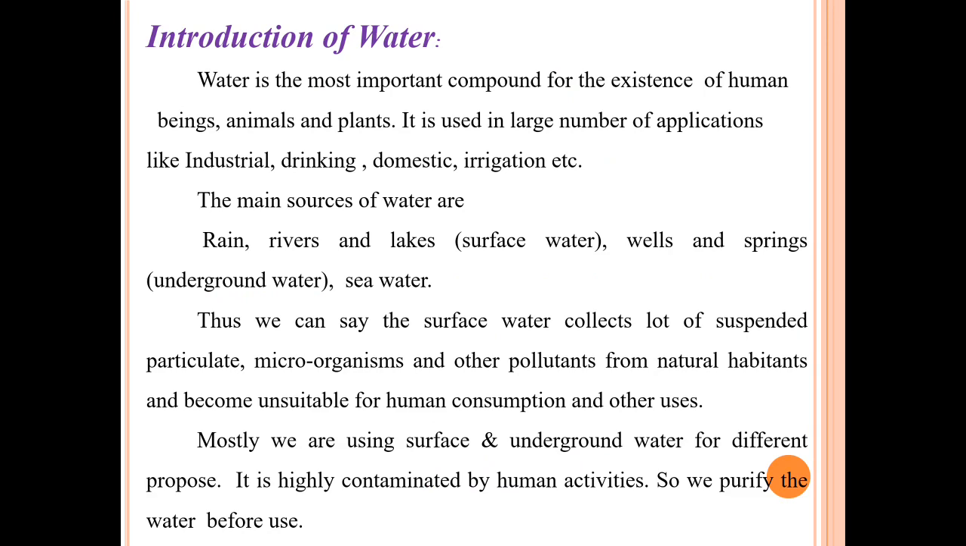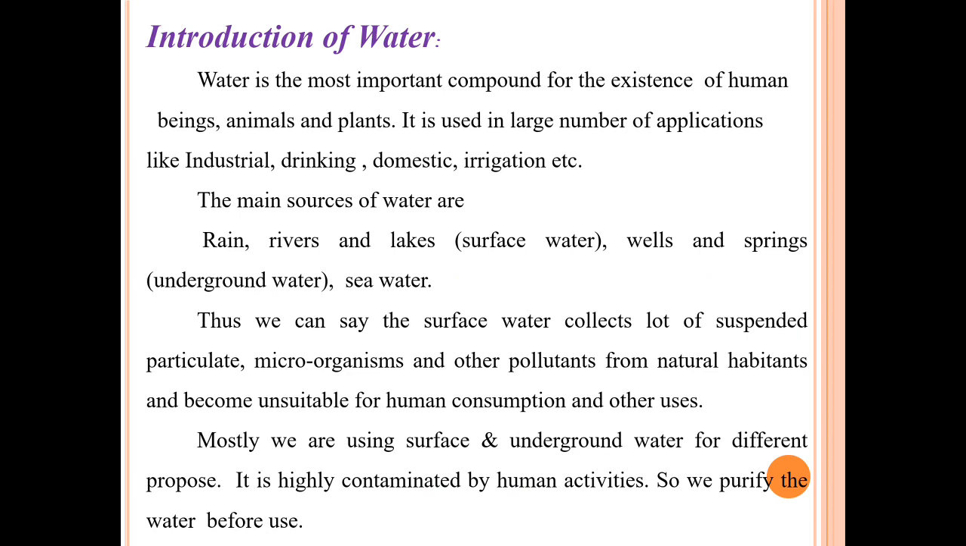The main sources of water are rain water, rivers and lakes like surface water, wells and springs like underground water, and sea water. We know that rainwater is the purest form in nature, whereas sea water is too salty. Thus, we can say the surface water collects a lot of suspended particulates or impurities, microorganisms and other pollutants from natural habitats and becomes unsuitable for human consumption and other uses.